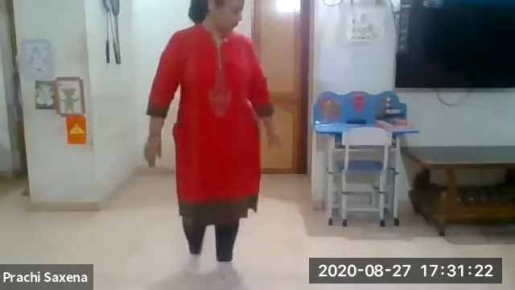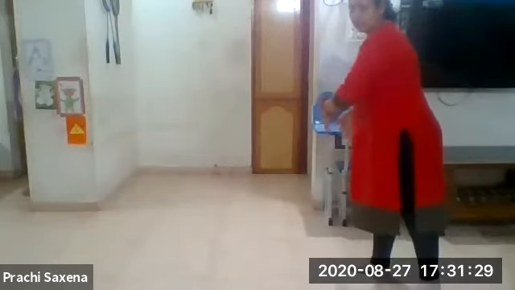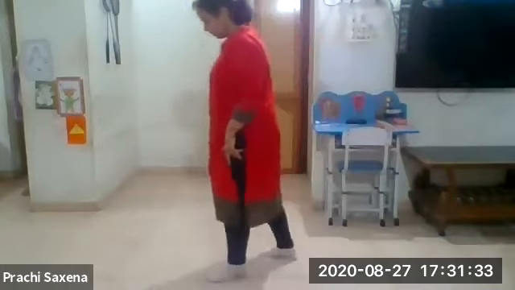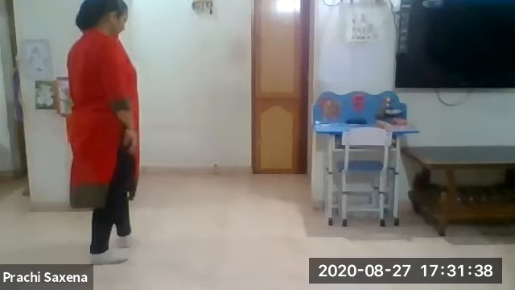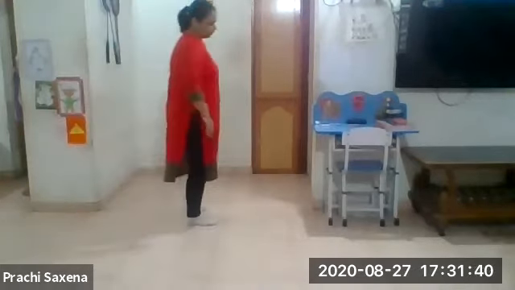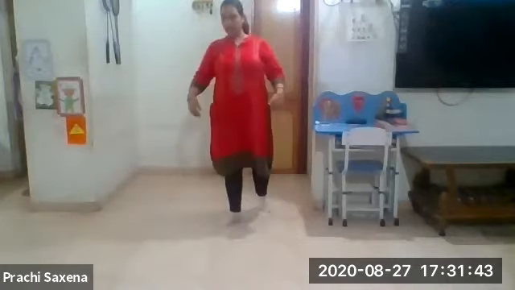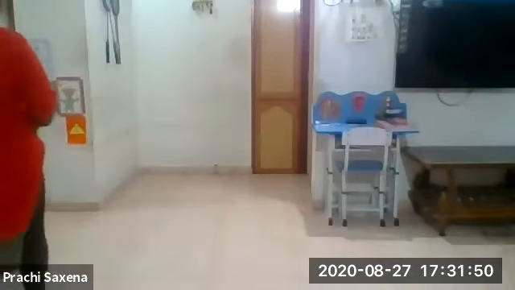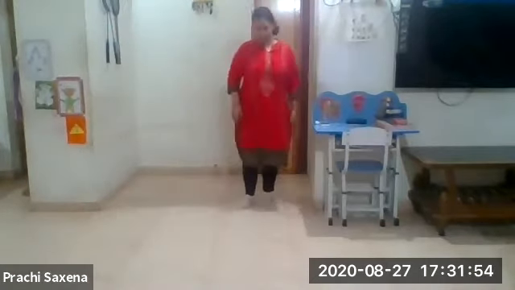See, again I will tell you. Right. See, this is my circle. I will move to my right side. So this is right. This is left. This is right. Now I will turn. Now left, right. Now again I will move. Left, right, left. Here I have completed my whole steps.